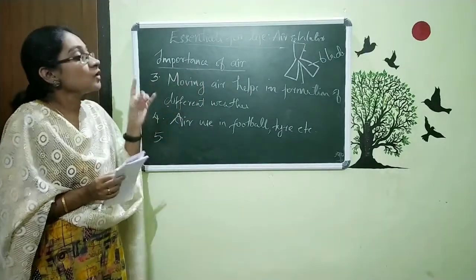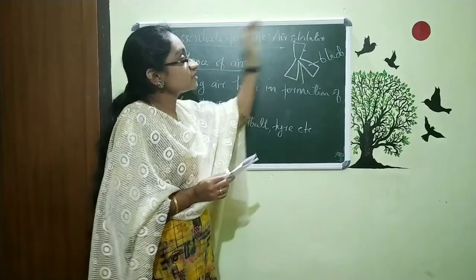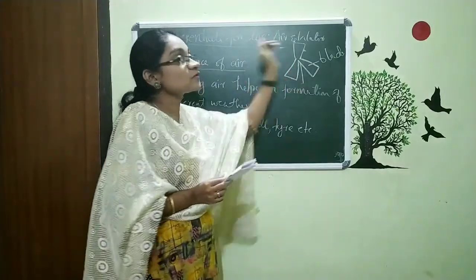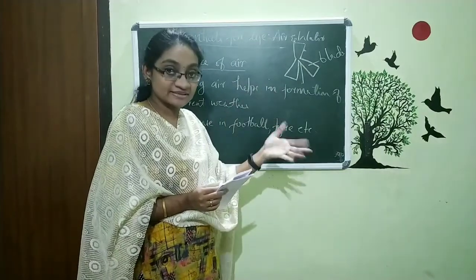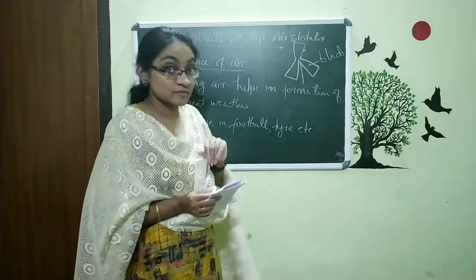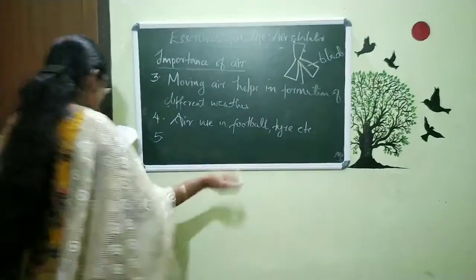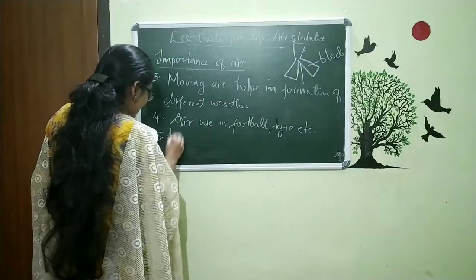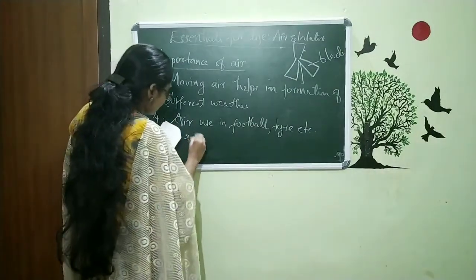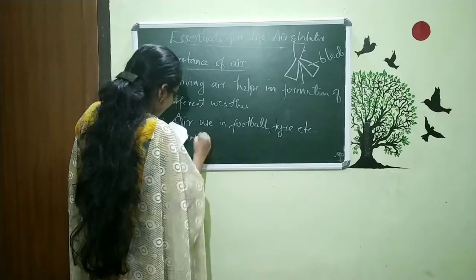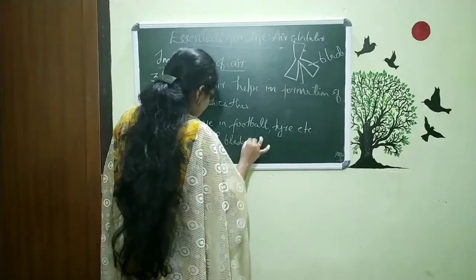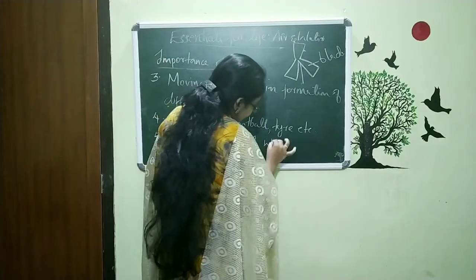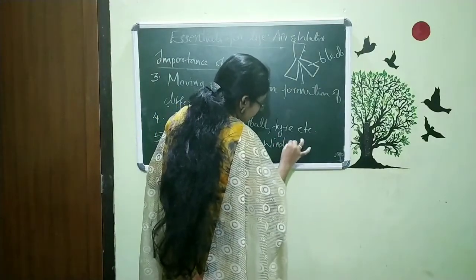That means the air can rotate the blade of the windmill, and because of that rotation they produce electricity. That means the hero is who? Air. So that is the fifth point: air rotates the blade of the windmill.